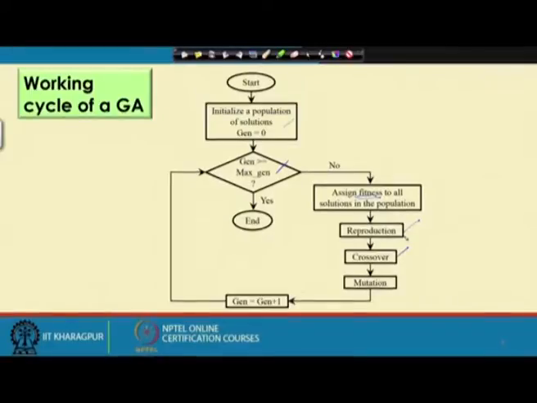And once we have got the mating pool, we try to form some mating pairs at random, and for each of the mating pairs we use the operator, that is the crossover, and in crossover there will be an exchange of properties between the two parents, and consequently you will be getting the children solutions.